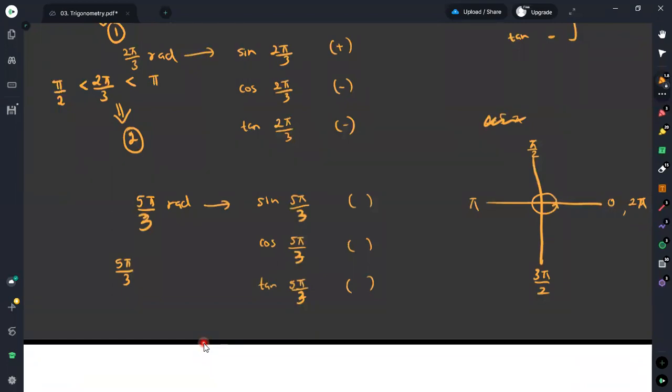But this 5π divided by 3 falls into the fourth quadrant. It is because this value is greater than 3π/2, but it is less than 2π radians. Therefore it falls into the fourth quadrant.